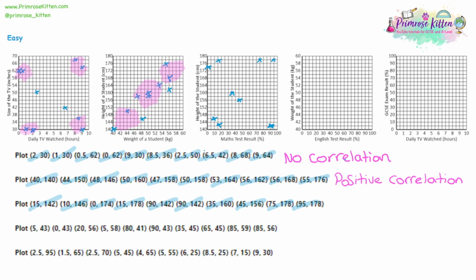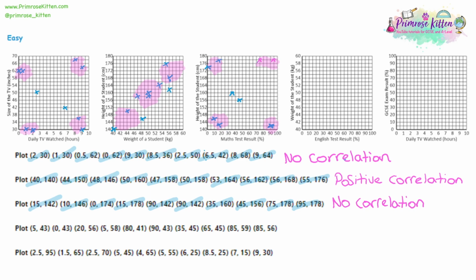Now, thinking about the correlation again, we've got low maths test results and low heights. We've got low maths test results and high heights. We've got high maths test results and high heights. And remember this coordinate down here where we have the high maths test results and the low heights. It looks like one, but we did have two identical data points there, so there are 2 points there. And we've got people in the middle. So it doesn't seem like there's any sort of pattern here. So we call this no correlation. How tall you are does not affect how good you are at maths, just like the size of your TV doesn't affect how much TV you watch.